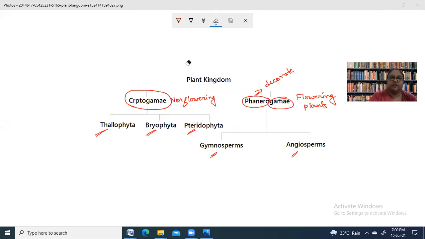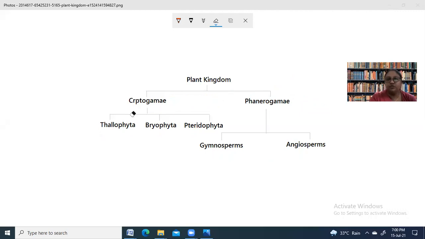It's not possible for me to cover the whole part here. We will cover it separately. After this, I am going to show you a table which will help you differentiate between different types of plants. I'm going to tell you about one special character specialized for each type of plant.